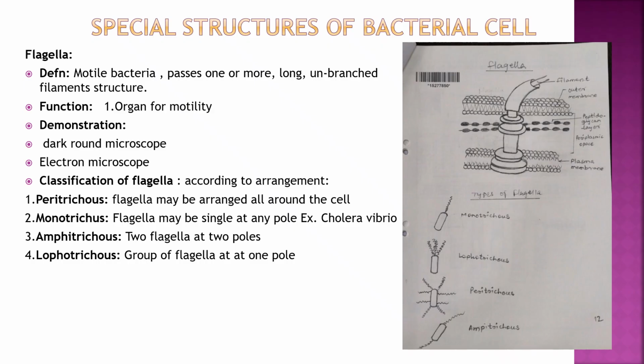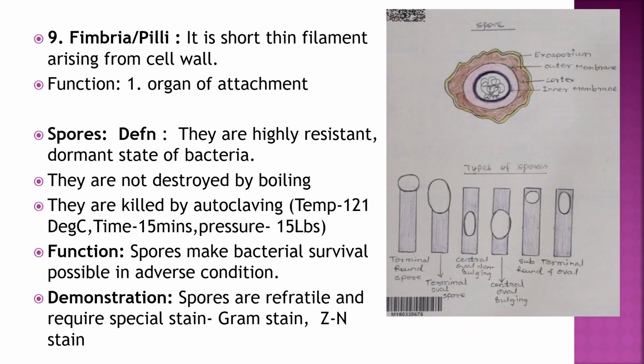Classification of flagella according to arrangement: peritrichous flagella are all around the cell, monotrichous is a single flagellum at one pole, amphitrichous is a single flagellum at two poles, lophotrichous is a group of flagella at one pole. Here in this diagram you can see the flagella arrangement. Second structure is fimbriae or pili. It is the organ of attachment.